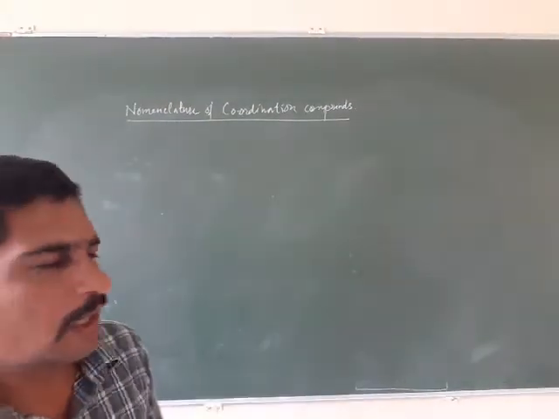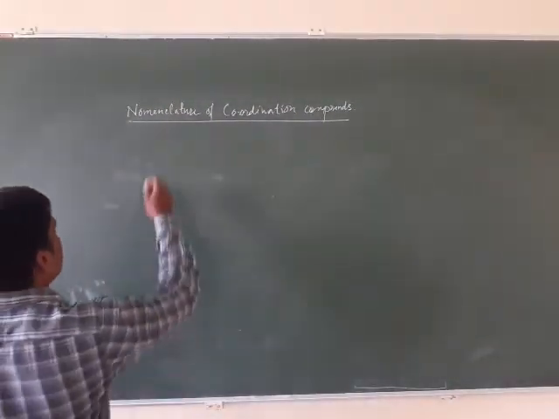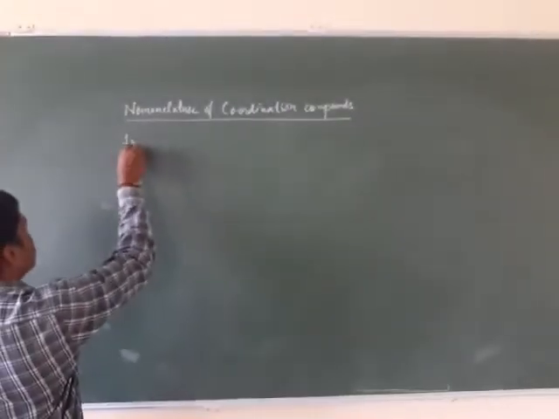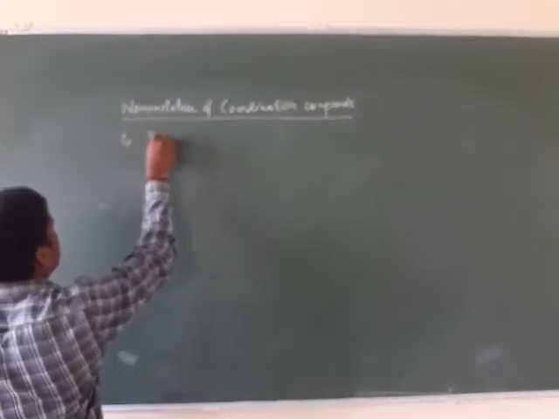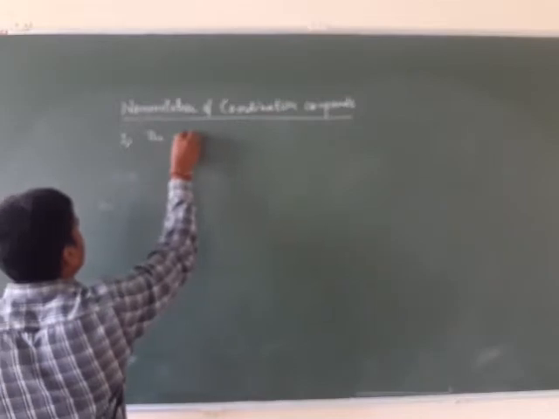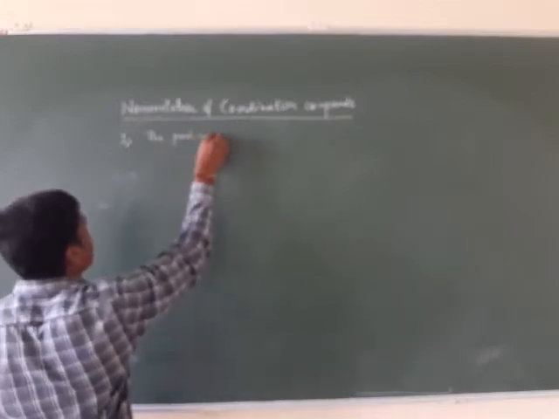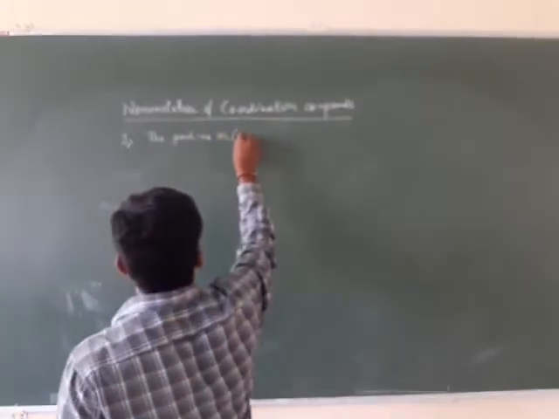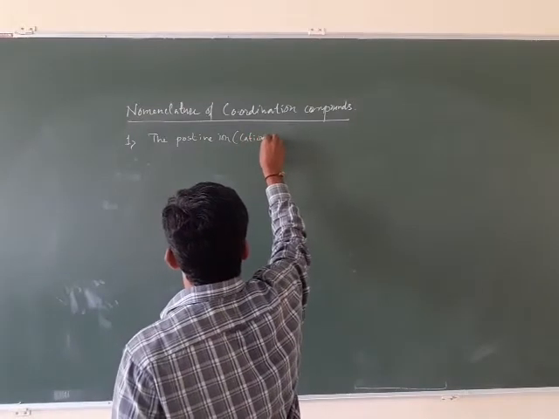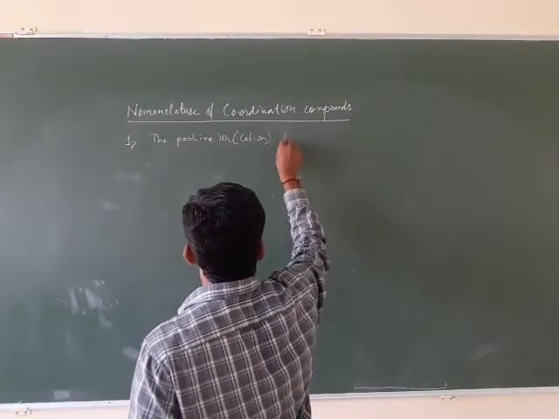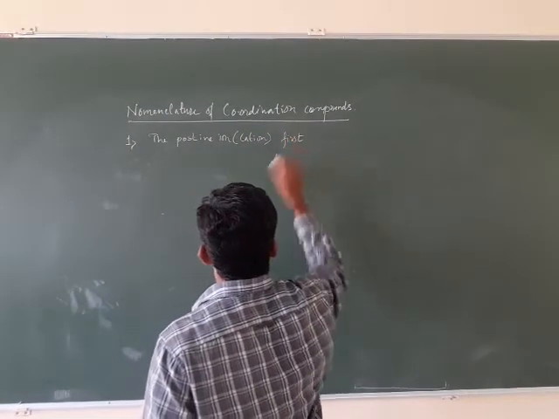In the case of coordination compounds also, the name of the positive ion, that is the cation, comes first.